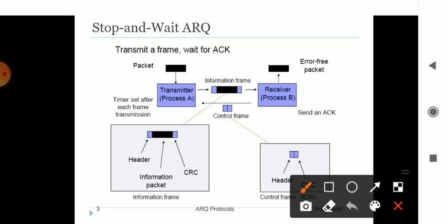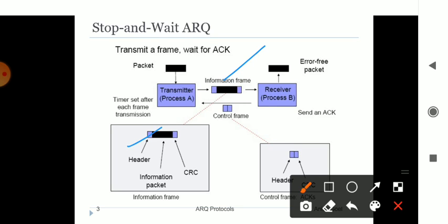In between the sender and the receiver, the information which is being passed will be in the format of frames. When the information is being passed from one source to destination, it will be in the format of frames. One is the frame called the information frame. Another frame is called the control frame. The information frame, what does it have? It has the header. Header is nothing but where to move.